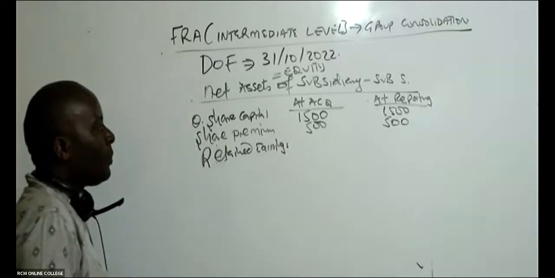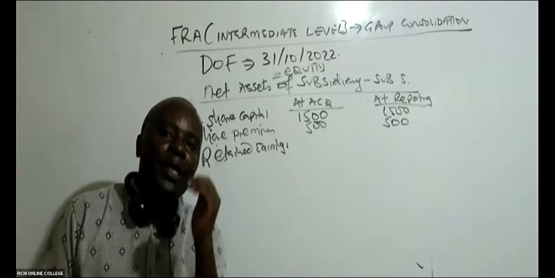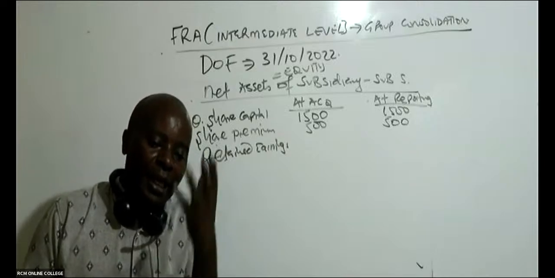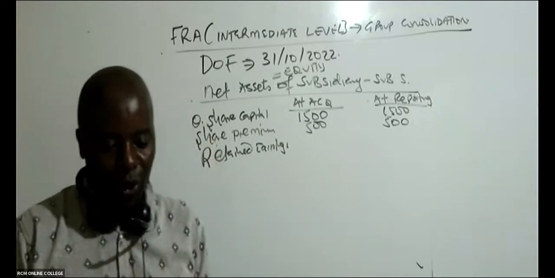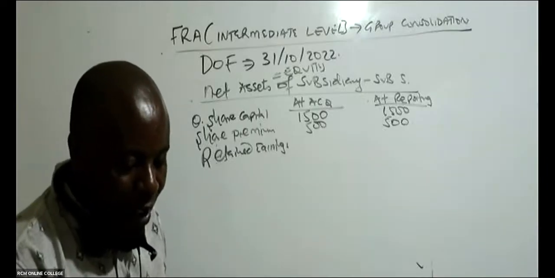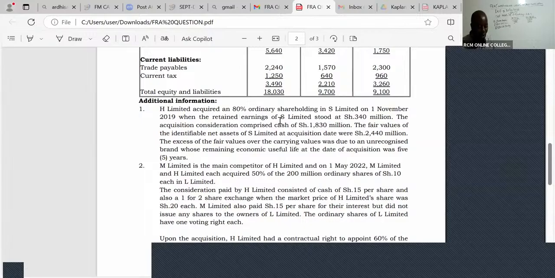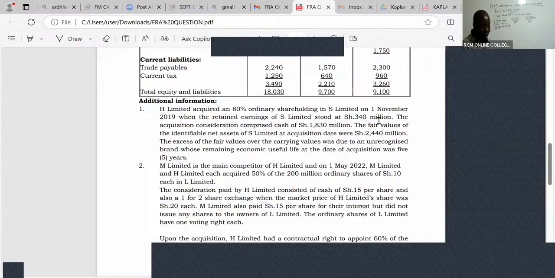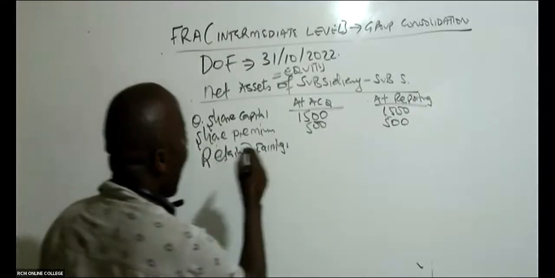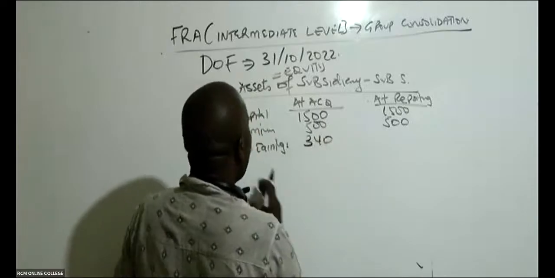Because with retained earnings, the examiner will always give you retained earnings at acquisition, and then retained earnings at reporting. You can see here, H Limited acquired an 80% ordinary shareholding in S Limited on 1st November 2019 when the retained earnings of S Limited stood at 340. So these are the retained earnings on the date of acquisition: retained earnings at acquisition is 340.